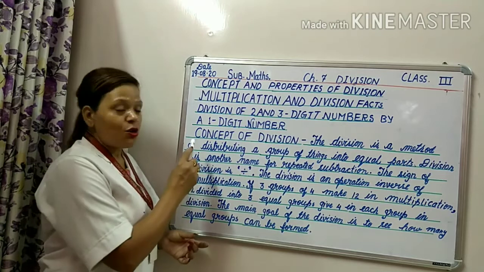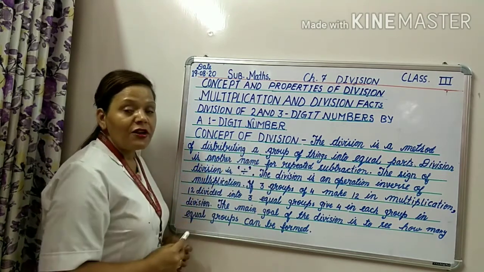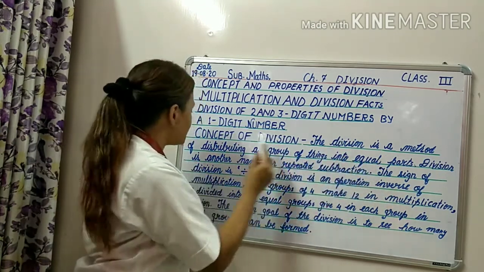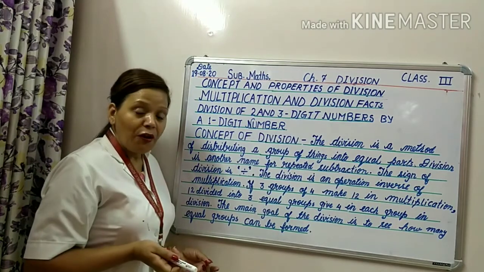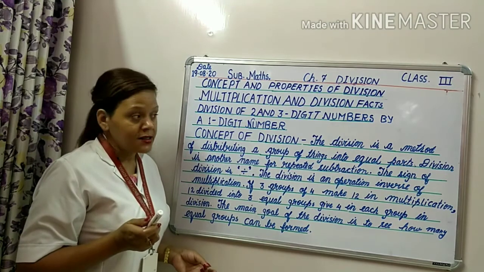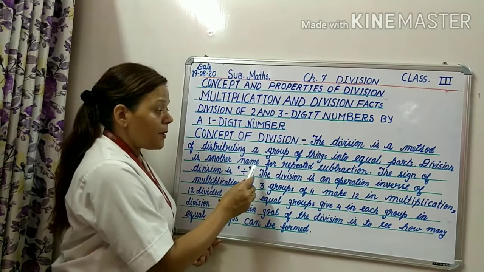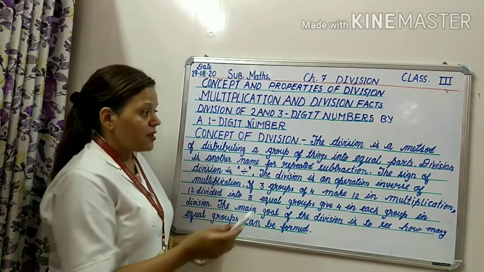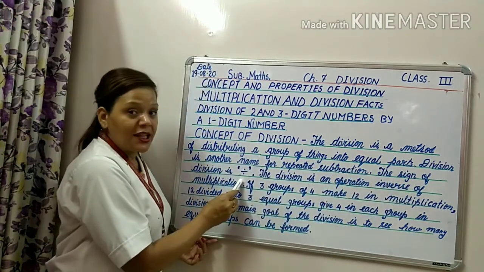Children, first of all, we will study concept of division. The division is a method of distributing a group of things into equal parts. Division is another name for repeated subtraction. The sign of division is like this.